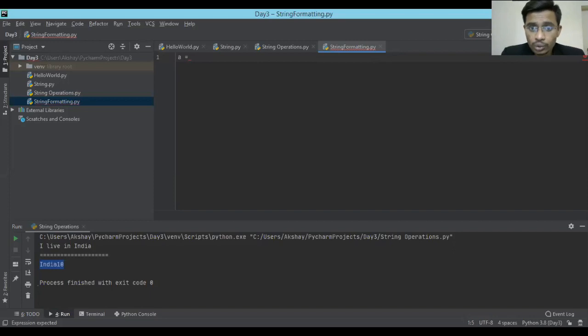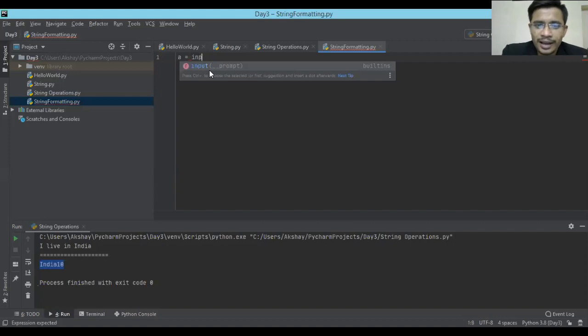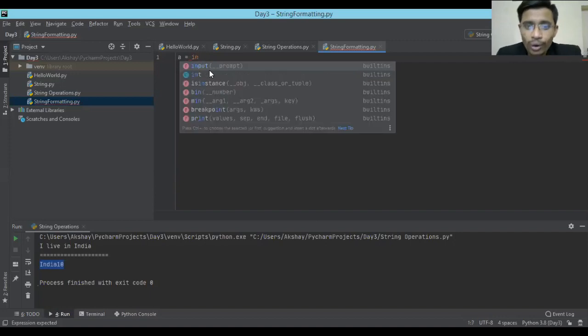In order to ask the user for input, there is a function in Python called input. You just have to see, and this is the beauty of an IDE. Once you type i or something like that, it will show all the related functions available in Python. That's not the case when you're using IDLE or the shell.